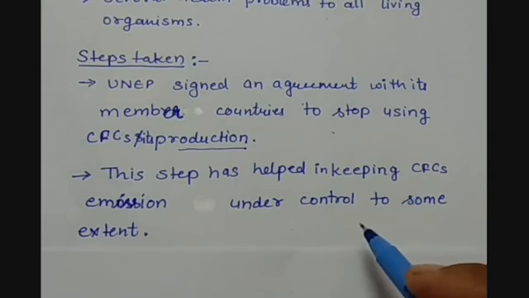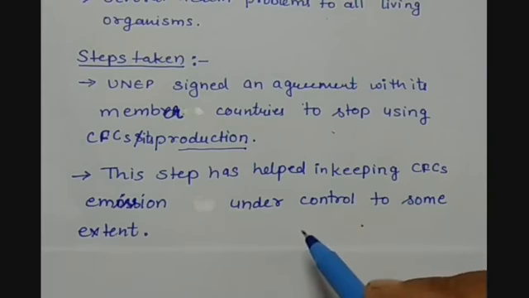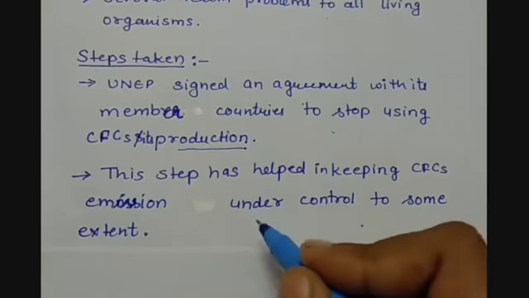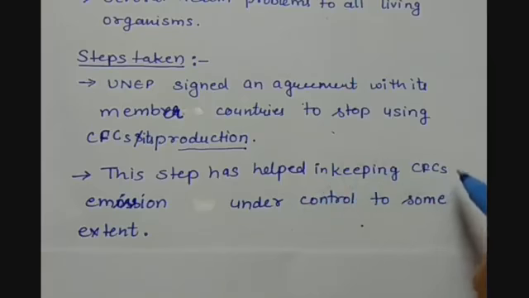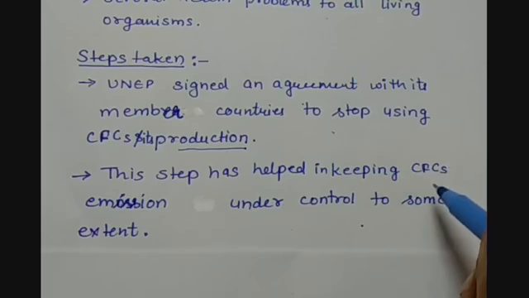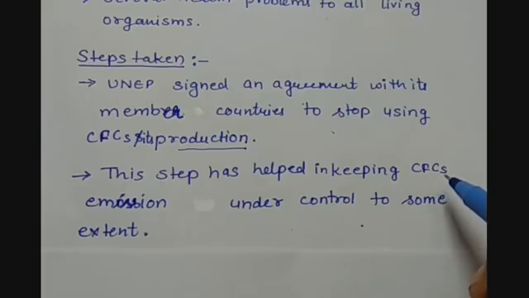But yes, if we keep on doing this, if we stop using chlorofluorocarbons, or if we are aware that chlorofluorocarbons are creating a problem. Not just chlorofluorocarbons, there are other substances, for example aerosol sprays and some ozone depleting substances. They all can cause damage to the ozone layer.